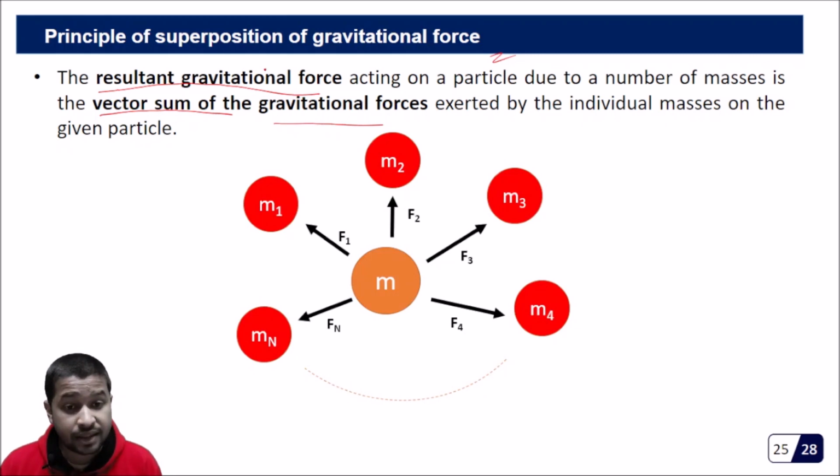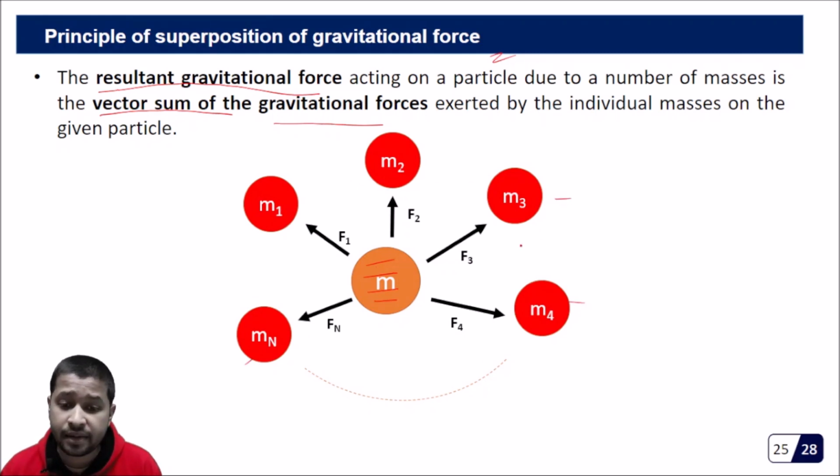The resultant gravitational force, that means let's say this is our test mass M, acting on a particle due to a number of masses. Let's say this is surrounded by many masses, M1, M2, M3, M4, Mn.